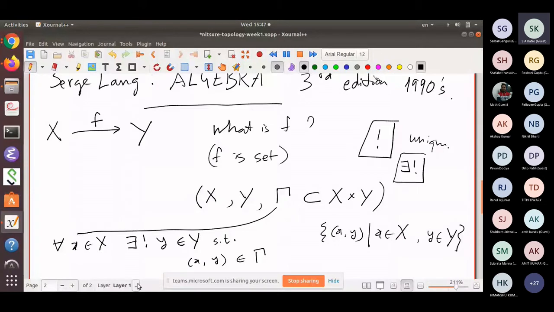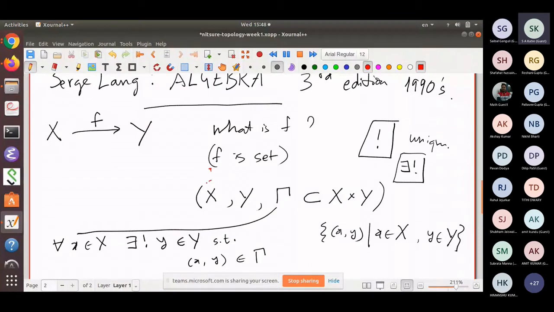But there was no way of recovering Y from the graph, because you see, the function may not be onto. For example, Y may be a very large set, but this function may be constant. For every X, it may be the same Y. Then you don't recover Y from its graph. If I take the constant function taking value 1 on rational numbers, and I say this is a function from rational numbers to real numbers, looking at the graph, you cannot recover real numbers. You only get the value 1.